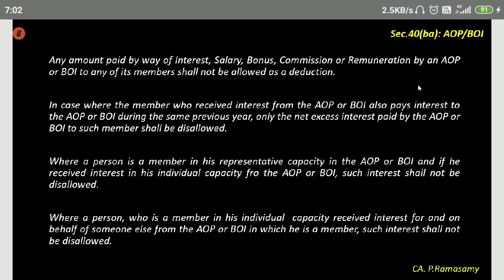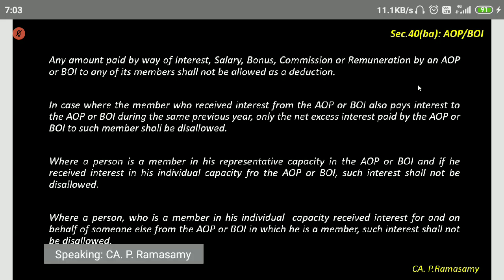40BA. Earlier one was 40B, which was with respect to a partnership firm, LLP, etc. This is 40BA, Association of Persons, BOI. In these cases, what will happen? First line itself says, any interest, salary, bonus, etc. shall not be allowed as deduction.